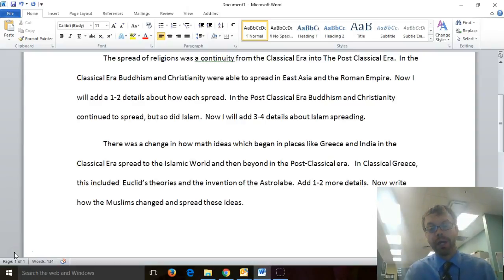I could say there was a continuity in how math ideas spread from the classical era to post-classical. But I'm not going to do that because I need a change paragraph right now. So, the beauty of change and continuity over time is we can work on just the phrasing and how spreading to more places is a change. But continuing spreading could be a continuity. So you kind of got to think, is it a change, is it a continuity? Or you can just, with some changing of words, make it from a change to a continuity, or a continuity to a change. But I'm confusing myself now.